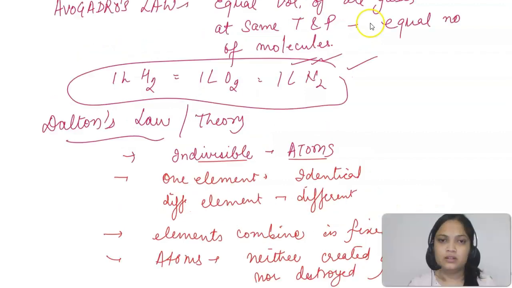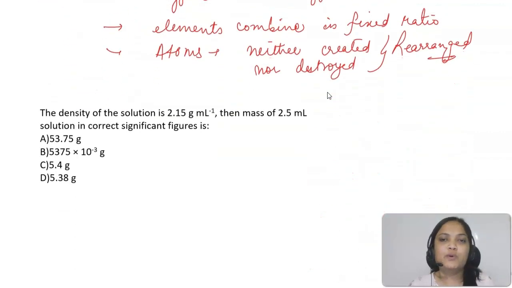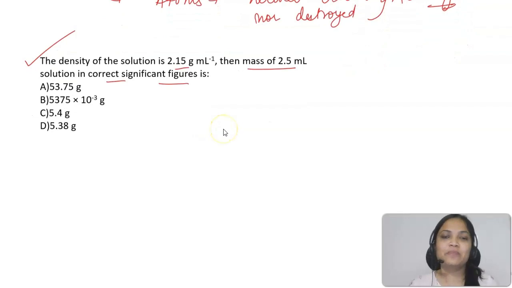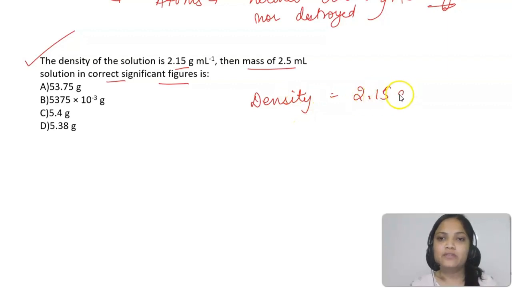Let's see. So students, the question goes like this. The density of a solution is 2.15 gram per milliliter. Then the mass of 2.5 ml solution in correct significant figures is. I'll tell you how to solve it, just a little bit of idea. The density is given, 2.15 gram per milliliter, and the volume is given, which is 2.5 ml.